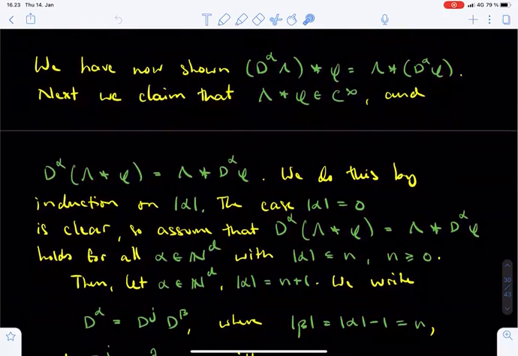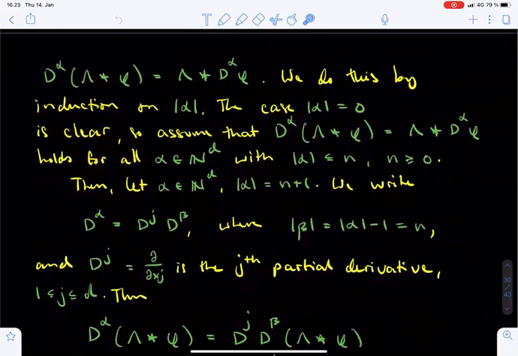Next, we start the key part of the proof, where we claim that the convolution between lambda and phi is an infinitely differentiable function on Rd, and the alpha derivative of the convolution coincides with the convolution between lambda and d alpha of phi. The proof of this statement proceeds by induction on the order of the multi-index alpha. The base case where the order of alpha is 0 is clear. Then alpha is the empty multi-index, and the claimed equation just means that the convolution between lambda and phi equals the convolution between lambda and phi.